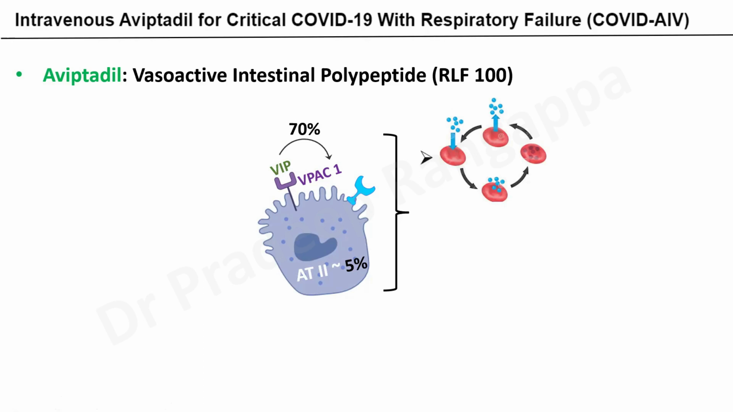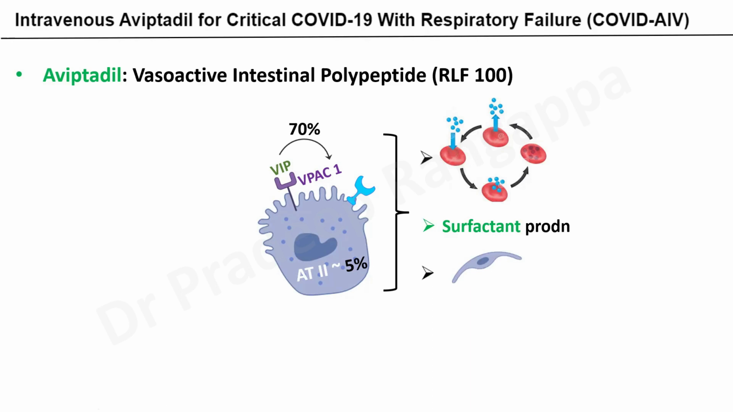Because of its action on the VPAC receptors on the type 2 pneumocytes, the integrity of the type 1 pneumocytes is maintained. Predominantly the alveoli have type 1 pneumocytes, and type 2 pneumocytes are also needed to maintain the integrity of type 1 pneumocytes. So it maintains the integrity and improves the surfactant production. Type 1 pneumocytes look like this. That is one of the mechanisms of action.